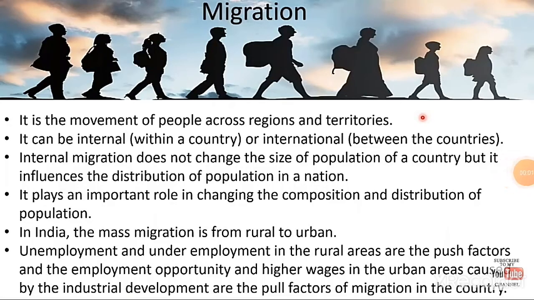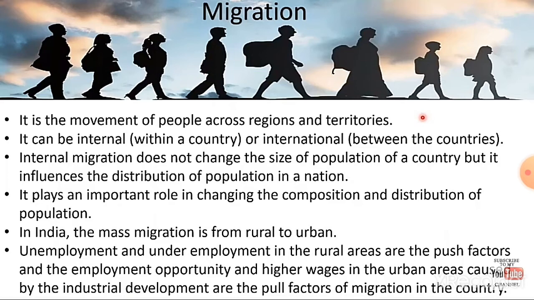Next, migration. Migration means moving from one place to another place for certain reasons. Migration is the movement of people across regions and territories. This migration can be classified into two major types. One is internal migration, another one is international migration.